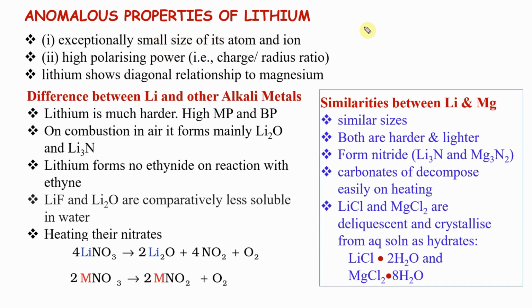Anomalous property of lithium. In general, your second period will always have anomalous properties. It has an exceptionally small size. Lithium is very, very small, with high polarizing power, Fajan's rule. Because of that, it shows properties that are different from the other alkali metals. It shows a diagonal relationship with magnesium.